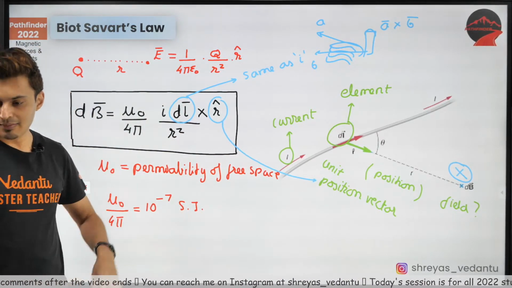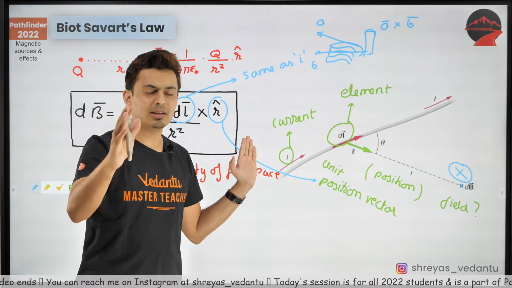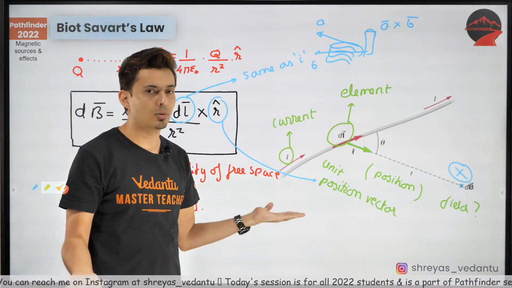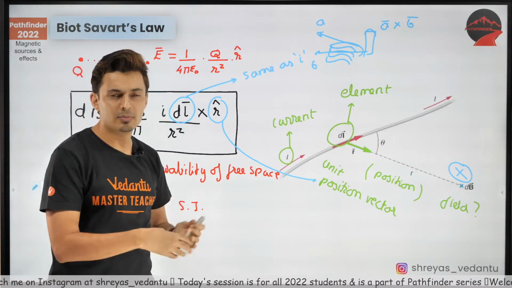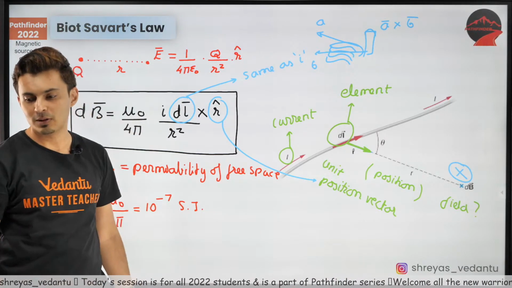Everybody understood how to figure out the direction? It's nothing but the first chapter, second chapter which you study in physics, cross product. If you remember how to find the cross product of any two vectors, you can get it very easily. It is inside the plane of the board.